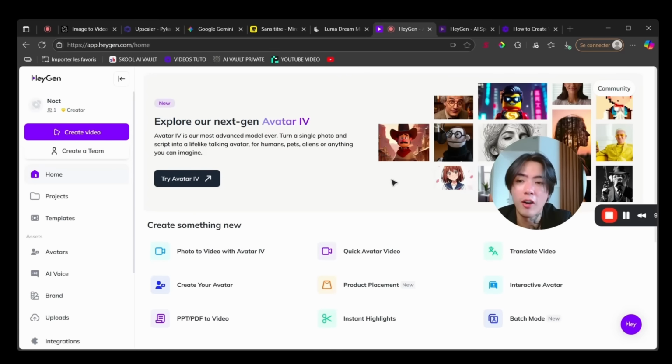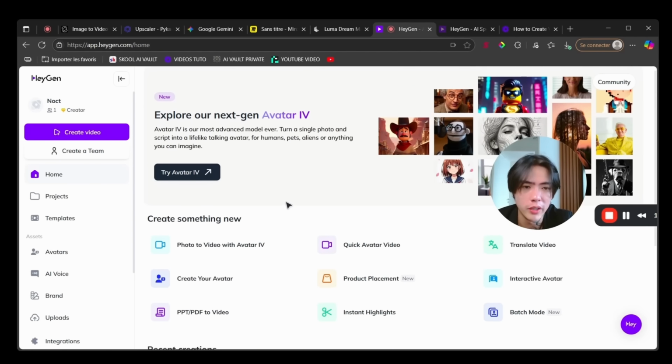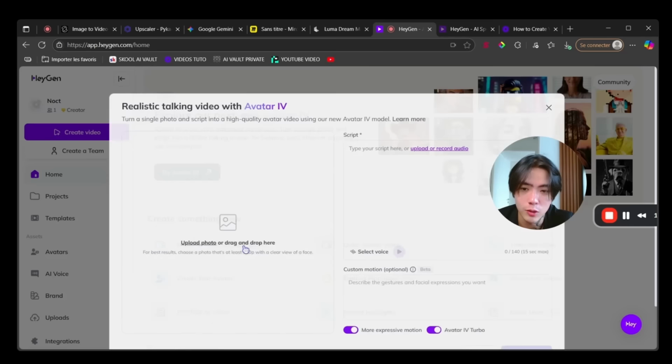So here we are on HeyGen, and HeyGen is great to create talking avatar, right? This is the best tool actually. And you will see that even if it's less impressive, because we have more freedom, it's way better. And the results are insane on social medias, okay? To attract the right people, the right audience we want. So there are multiple features, but only one interests us here. And it's photo to video with avatar 4. So we want to click on this one.